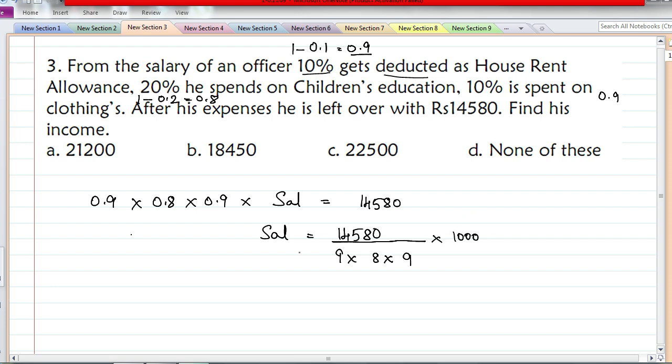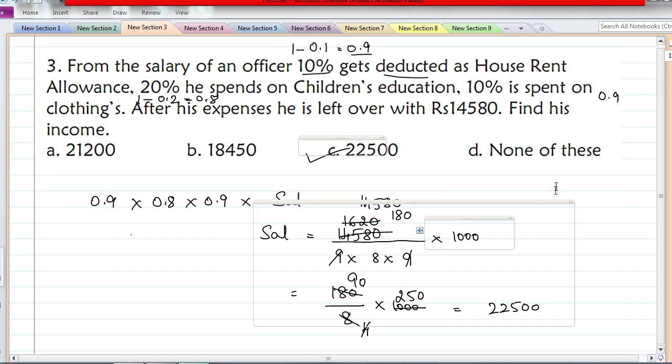Now I'll cancel this. We get 180 by 8 into 1000 after dividing the number by both the 9s in the denominator. Now I'll divide this by 2. 2 90s are 180, 2 4s are 8. Now this is 250. So now the answer is 22,500. This is the option.